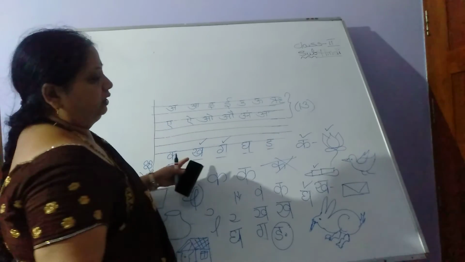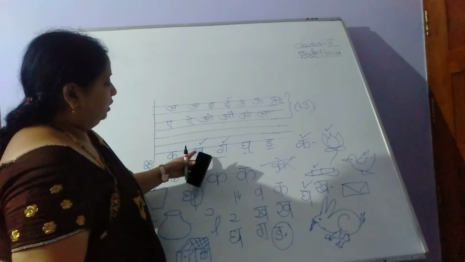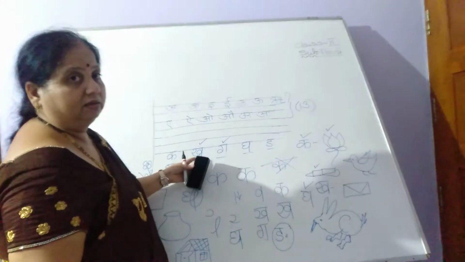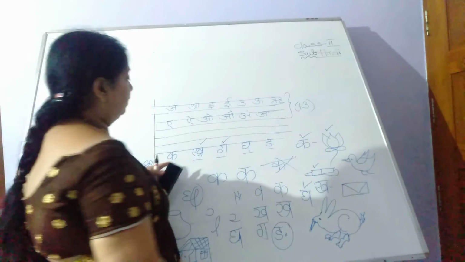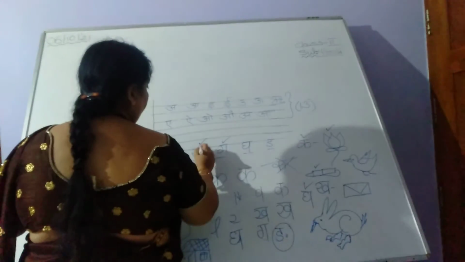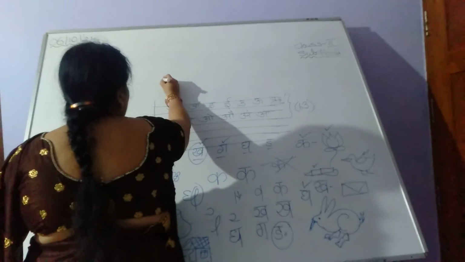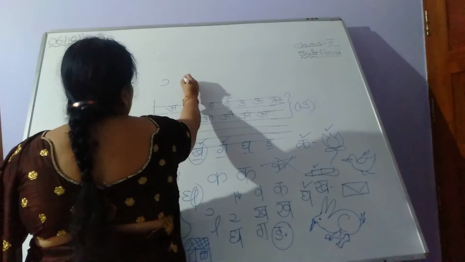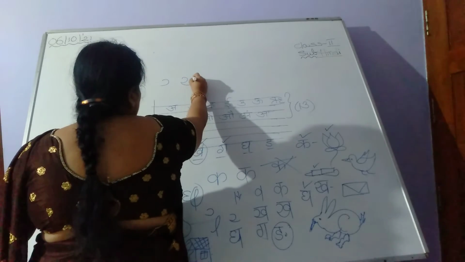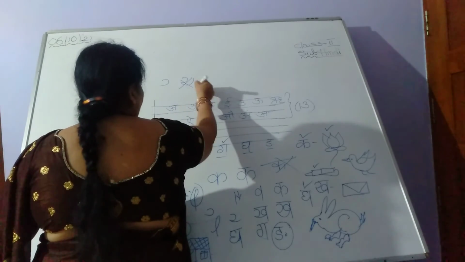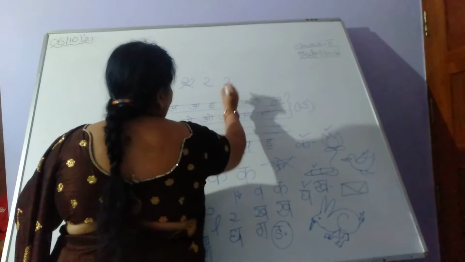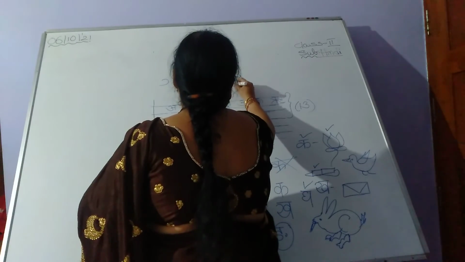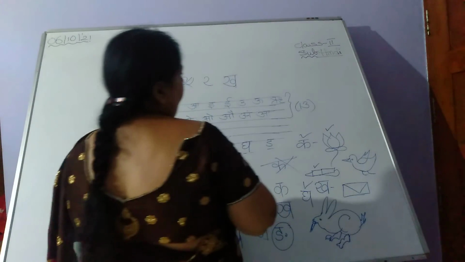Some few children, even now they don't know how to write this letter K. They are feeling so difficult to write this letter K. Try to understand, children. See, look at here. Once again, I'll show you this. Highlight this letter K. How to write? Look at here. Take a curve line. After K, go towards upward. Or else, if you are feeling so tough, do one thing. That's it. Take two shape. How will you write two? Bring it up. Okay. Then you draw a line and give a mark. That's it. You can write it like this.